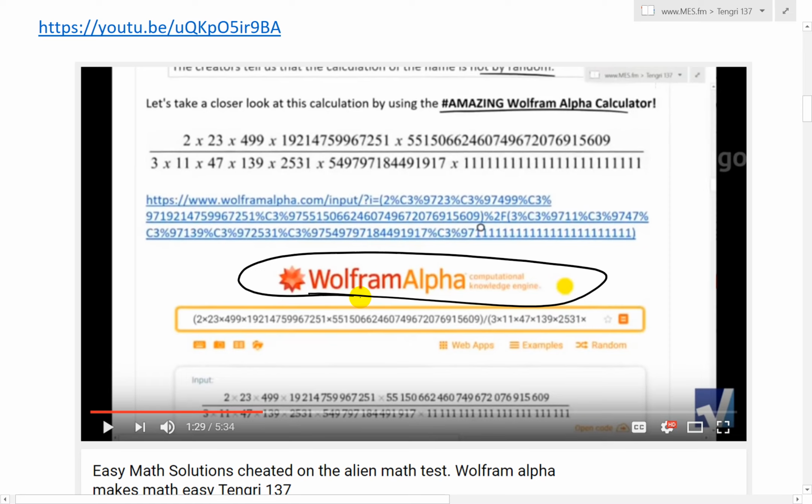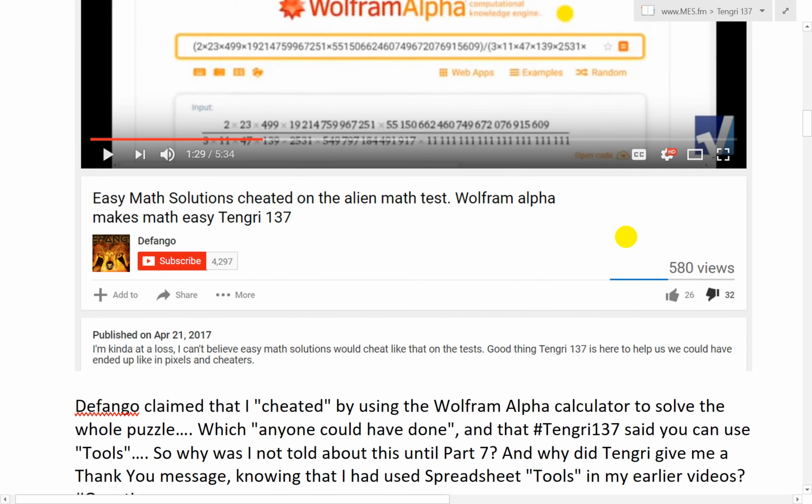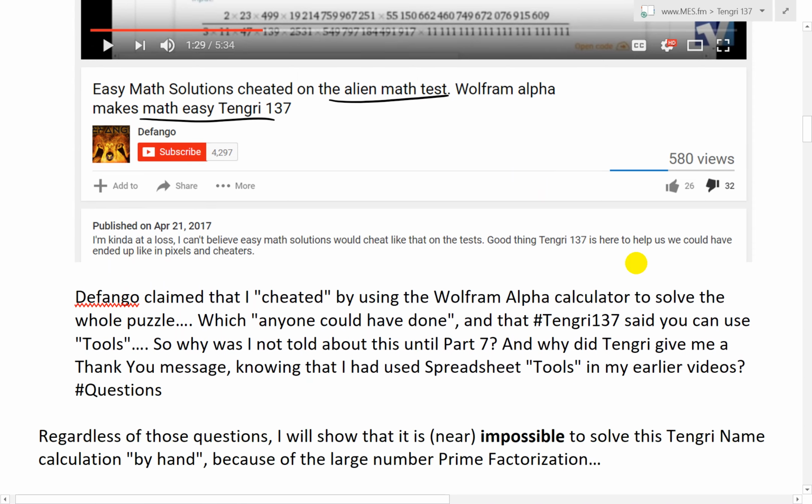I didn't know you're not allowed to use a calculator. And I showed how it's pretty amazing: you can plug this in and then do a bunch of stuff on it. His title of the video was Easy Math Solutions Cheated on the Alien Math Test, Wolfram Alpha Makes Math Easy, Tengri137. Then he states, I'm kind of at a loss.